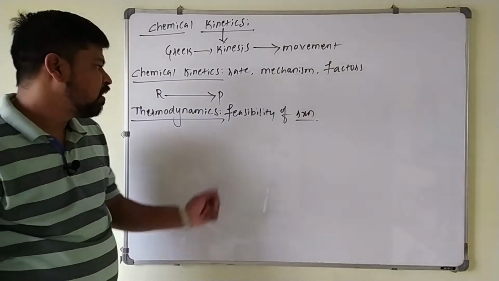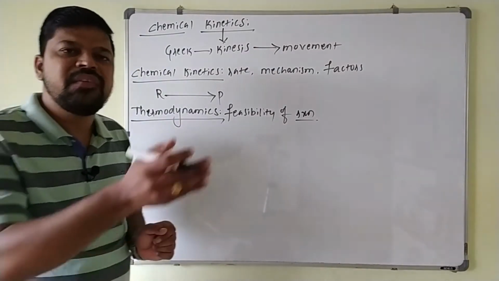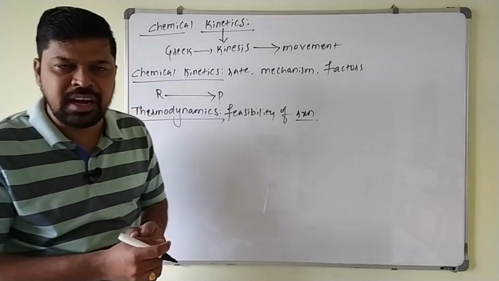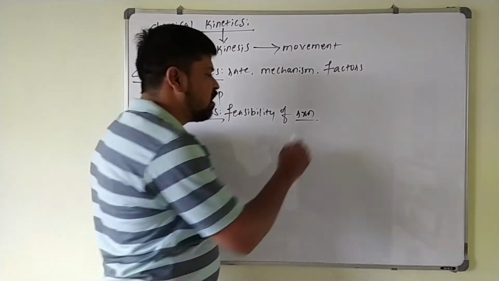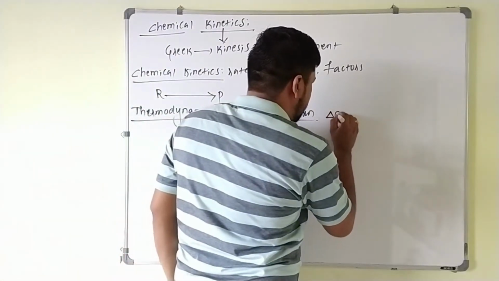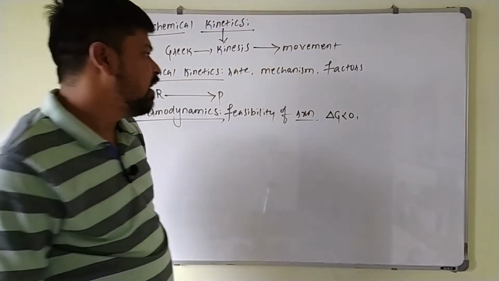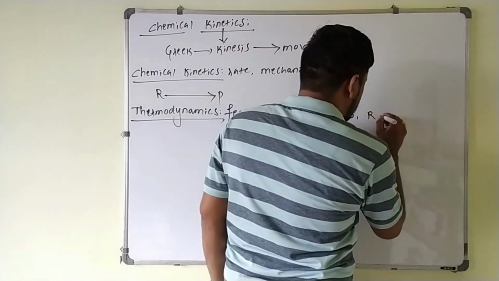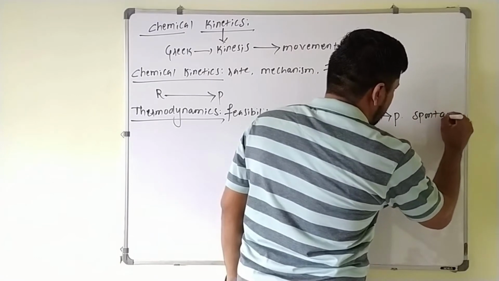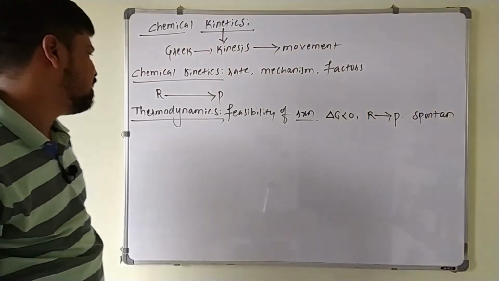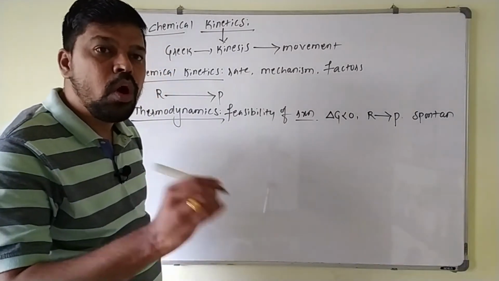Feasibility means, for any reaction, if the Gibbs free energy value is less than 0, that is, negative, then only the reaction will proceed from the reactant to the product side. Such reactions are called spontaneous reactions. So the feasibility of the reaction is given by Gibbs free energy, from thermodynamics.